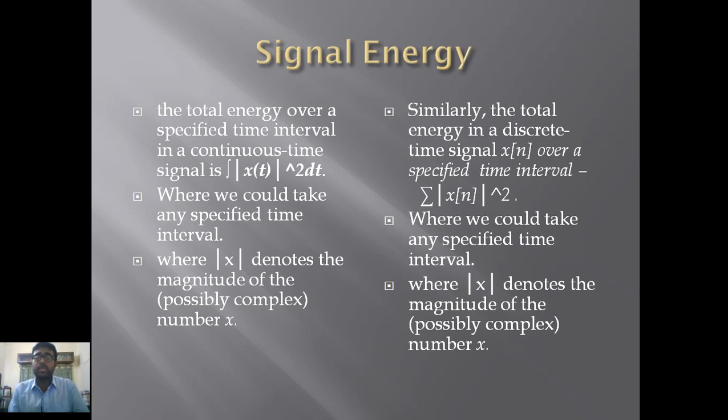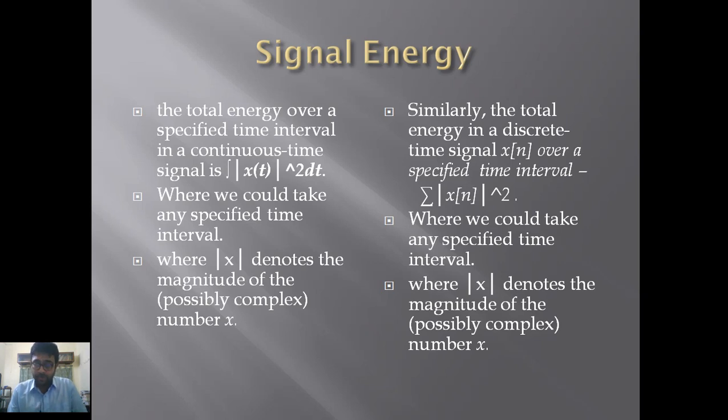Now, as described here, mod x denotes the magnitude of the possibly complex number x. Similarly, the total energy in a discrete time signal x[n] over a specified time interval would be, in the same case, the summation of |x[n]| whole square. We will take that expression of x[n] whole square and take a summation of that specific expression of the discrete time signal.